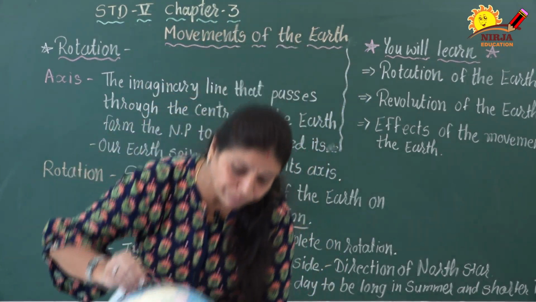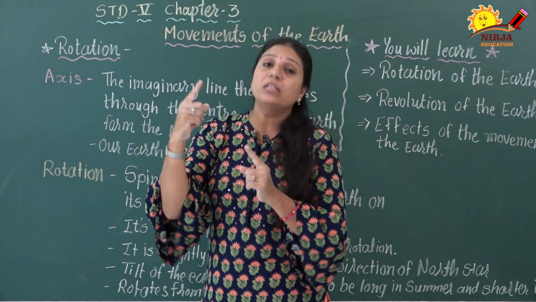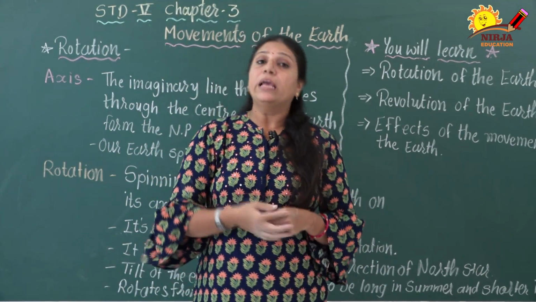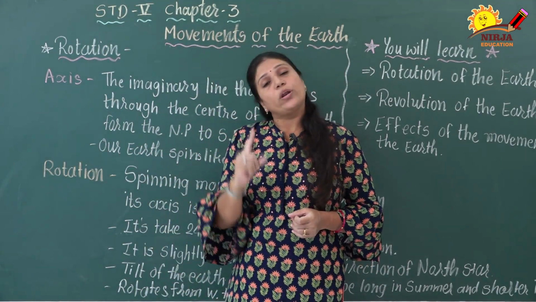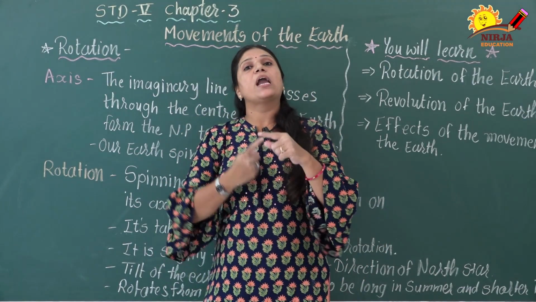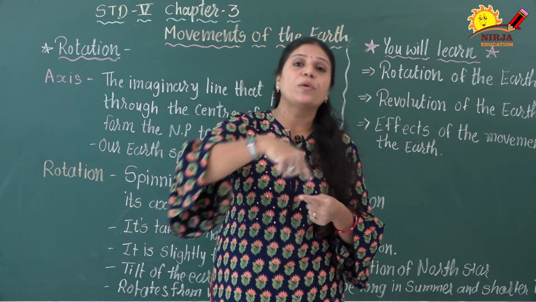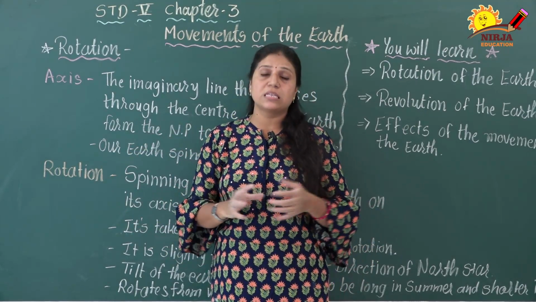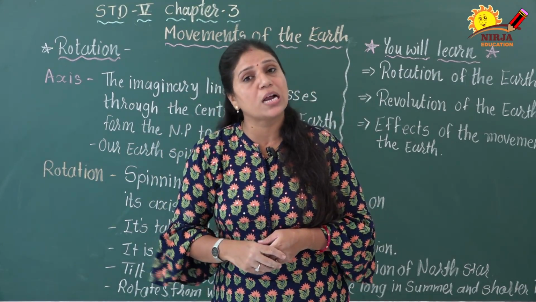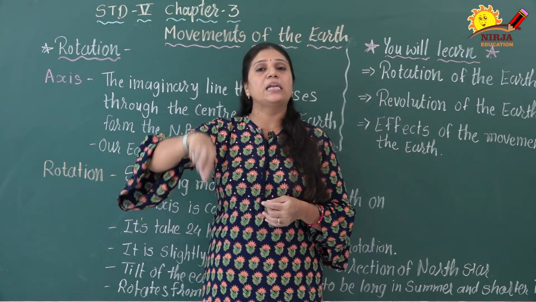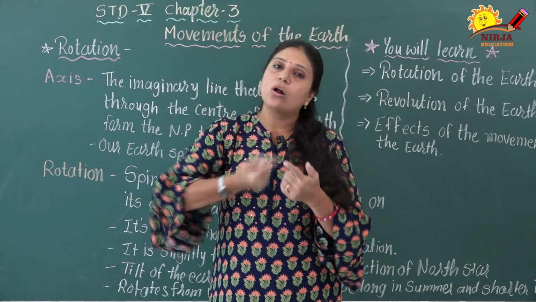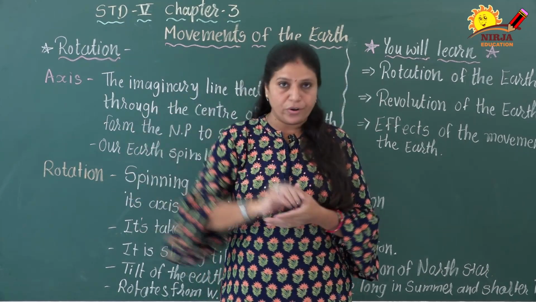We can imagine that on this axis our earth rotates. Does the earth rotate only on this axis? No, it also moves around the sun, because as we all know, in the solar system the sun is in the center and all the other planets are moving around it, on their axis and also in their orbit, right?